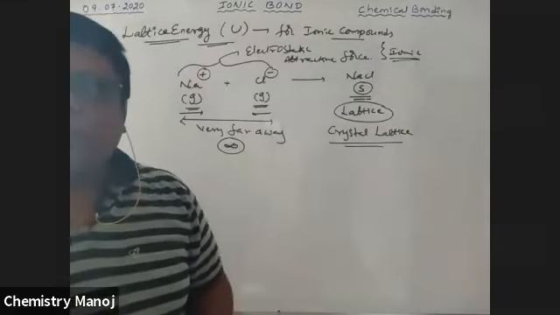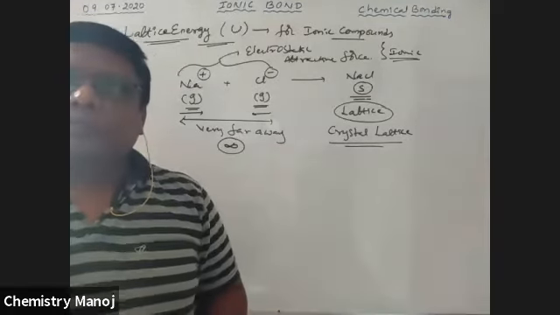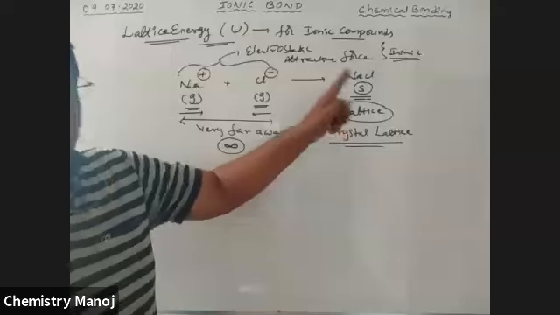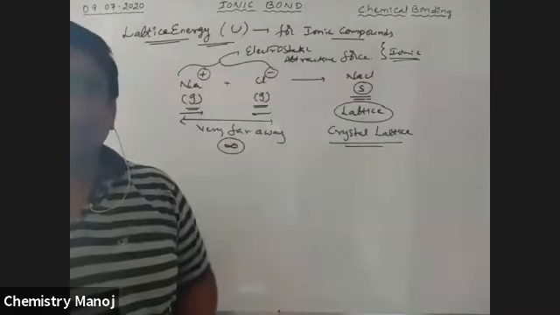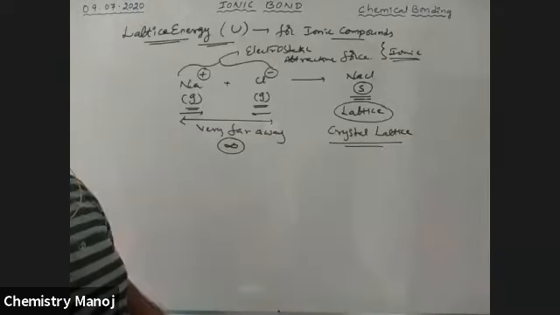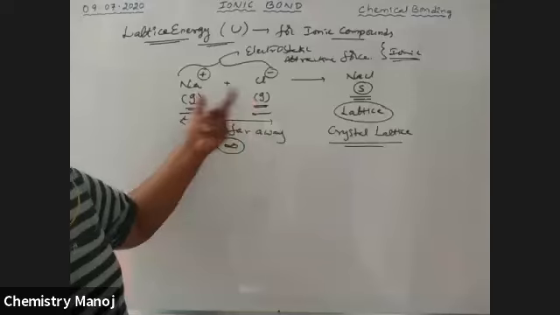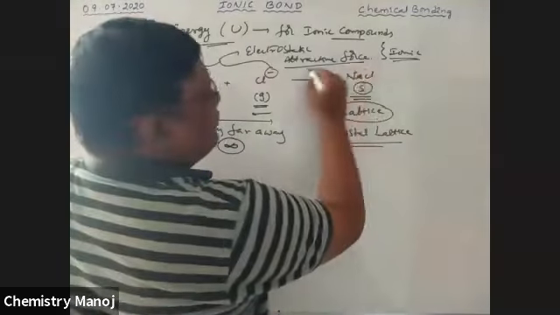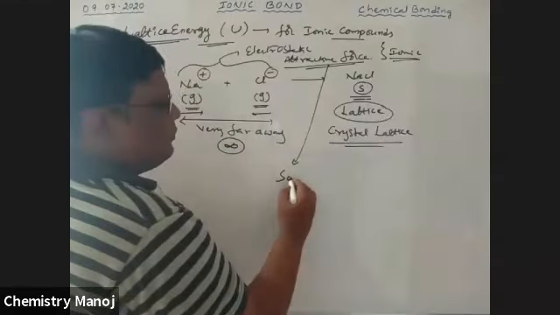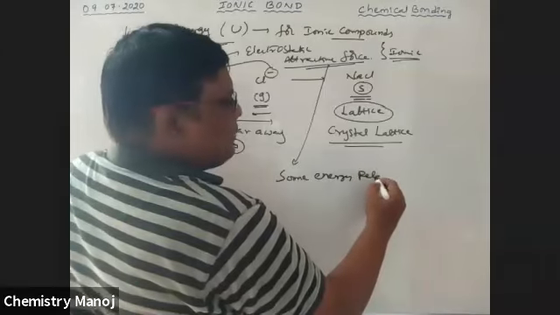Where there is attraction, there should be energy released. So during the formation of this lattice, some energy may be released. Why, sir, is the energy released? Because there is an attraction between them. Where there is an attraction, some energy is released.